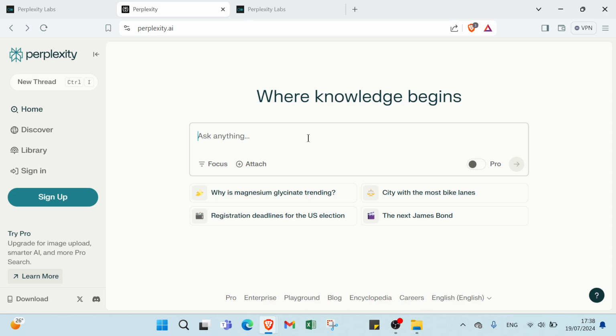The fourth one we have is online courses and consulting. If you are an expert in using Perplexity, why not teach others? Here is how. First, create online courses. Use platforms like Teachable or Udemy to create and sell courses on using Perplexity effectively. Then offer consulting services. Provide one-on-one coaching or consulting to individuals or businesses looking to get the most out of Perplexity. And there you have it.